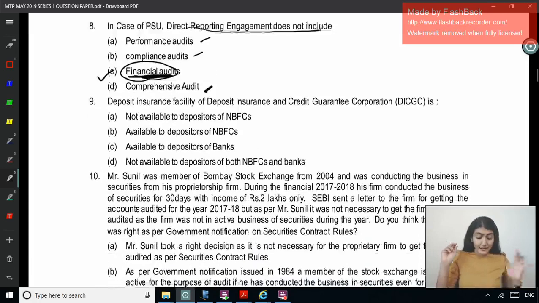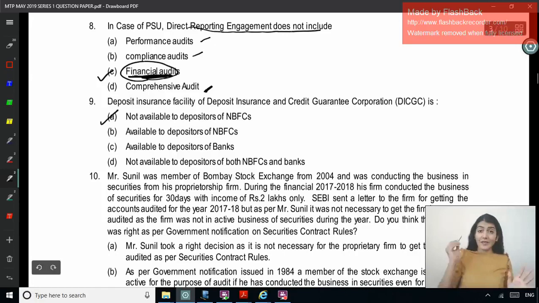Next one, deposit insurance facility of the Deposit Insurance and Credit Guarantee Corporation, that is the DICGC. The DICGC facility is not available to depositors of NBFCs, available to depositors of NBFCs, available to depositors of banks, or not available to depositors of both NBFCs and banks. So the DICGC facility is not available to the depositors of the NBFCs.